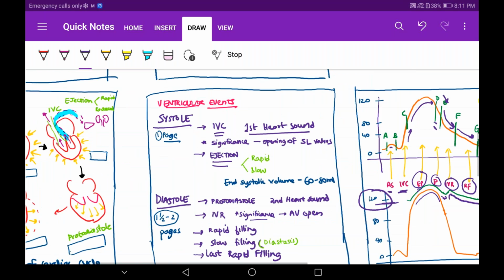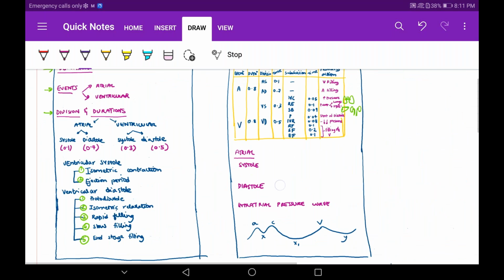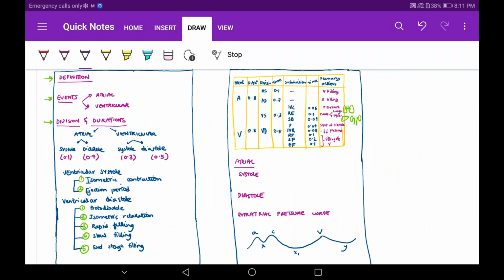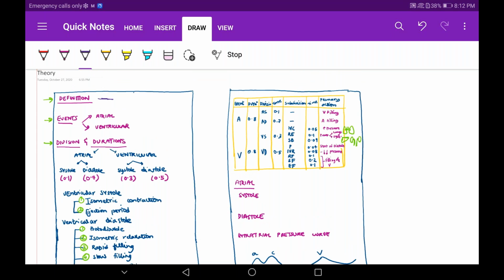Now just see the paper presentation. I will explain. Nothing much is there. First page, look over here. What will you write about the cardiac cycle? You will write about the definition. Then in events, what will you write?